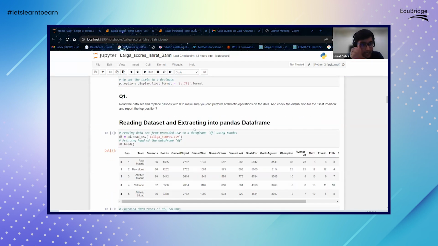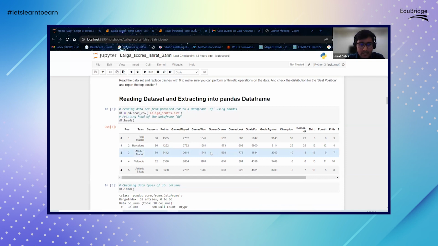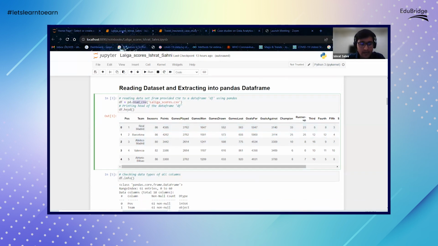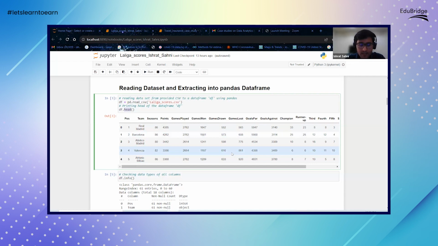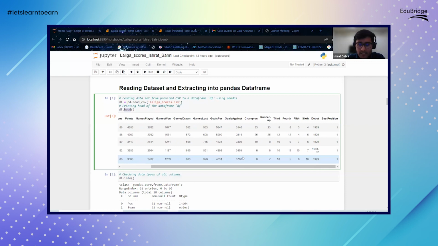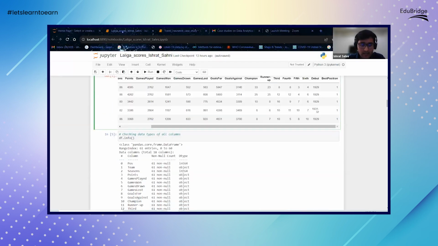The first thing we had in mind was that we had to remove any such missing values or any dashes from the data. We read the data using the pandas library. There's a function called read_csv. Using that, we read the data set, and by using the head function, we are able to generate the first five observations of the data. This gives you an idea of how the data looks, and based on that, you can start with the next steps. As we saw in the whole data, you can't see it here, but in the data you saw that there were dashes. That is the next step that we're going to do.